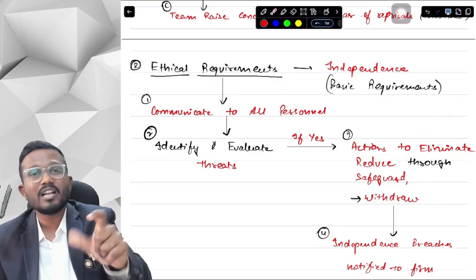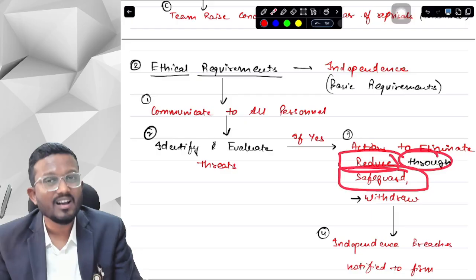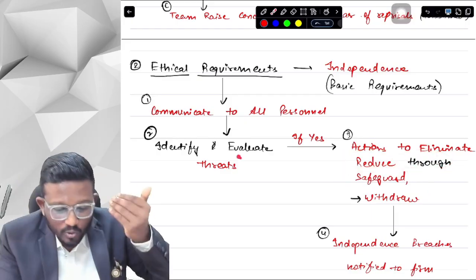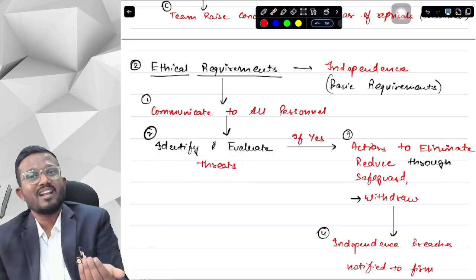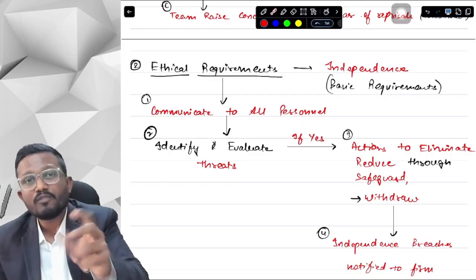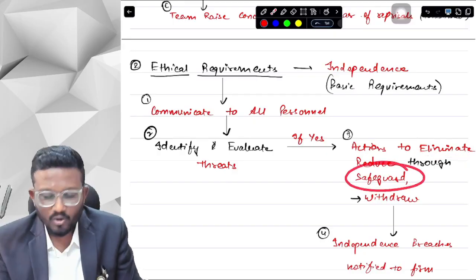Or if we are not able to eliminate the threat, then we should reduce the threats by applying safeguards. What do safeguards mean, sir? Safeguards are those particular actions which you take to reduce the threats to an acceptable level, the level which you can accept. So basically you can apply the safeguards. What if you are not able to eliminate the threat, what if you are not able to apply the safeguards?